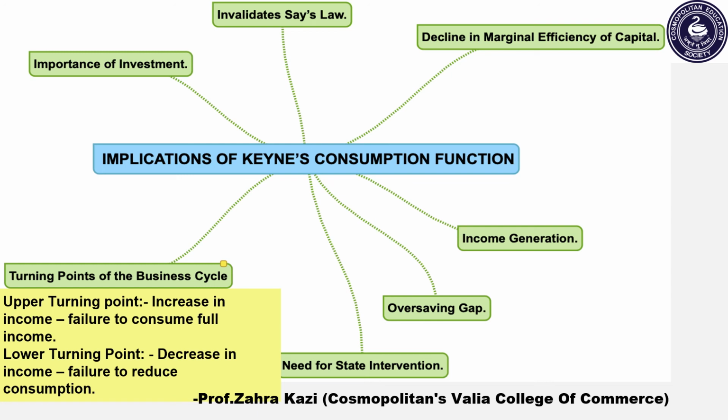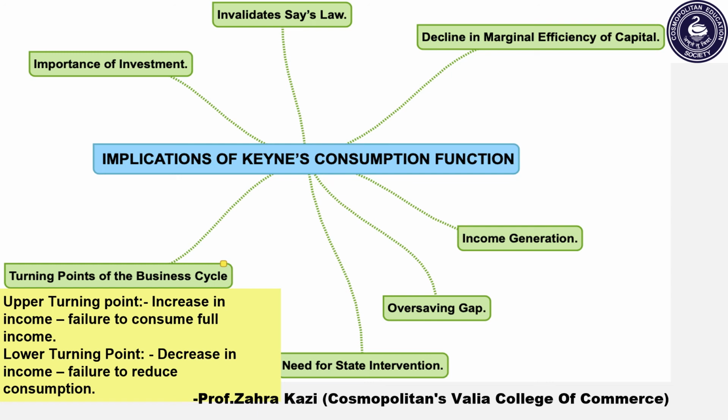But Keynes has emphasized the importance of government intervention. This is because, according to Keynes, government must encourage consumption so that the problem of overproduction and unemployment can be avoided.